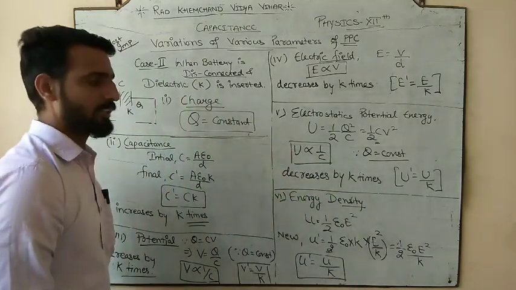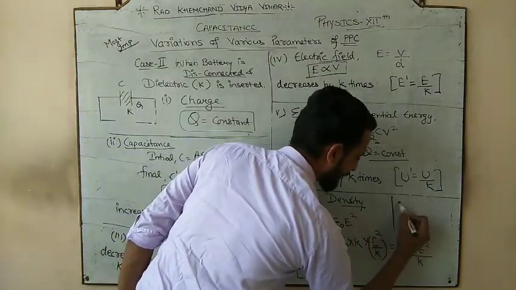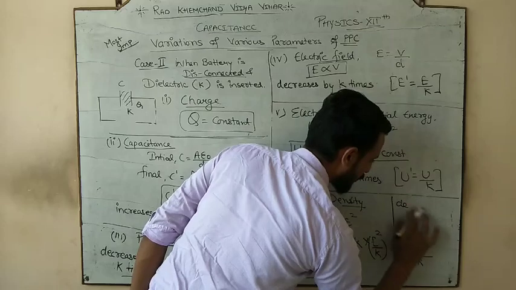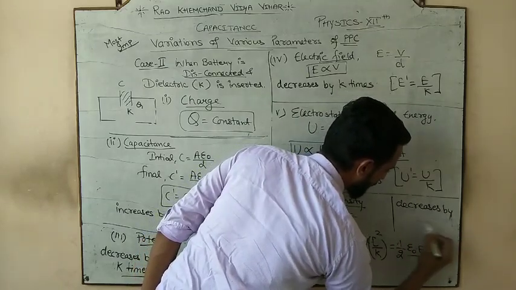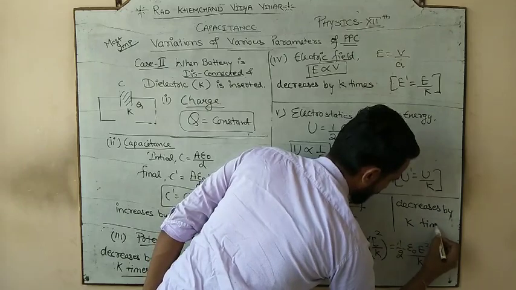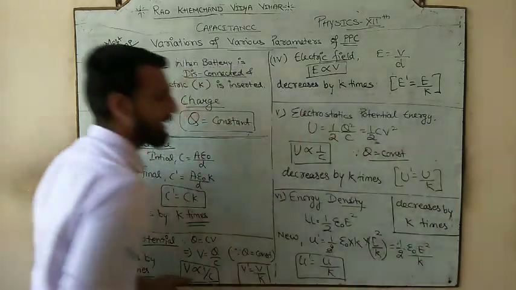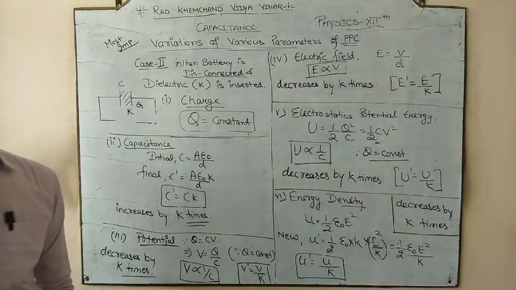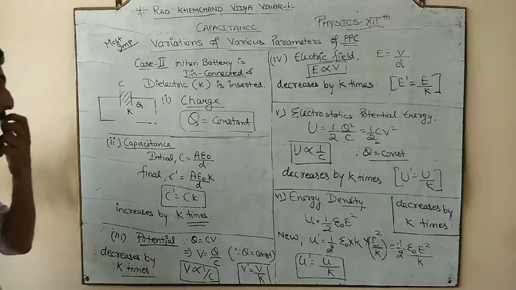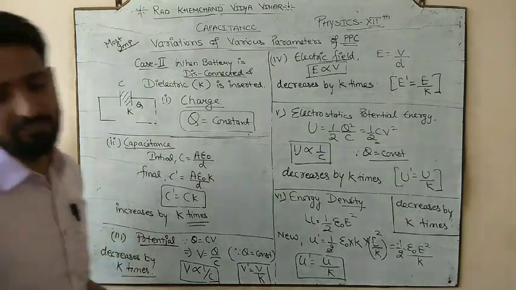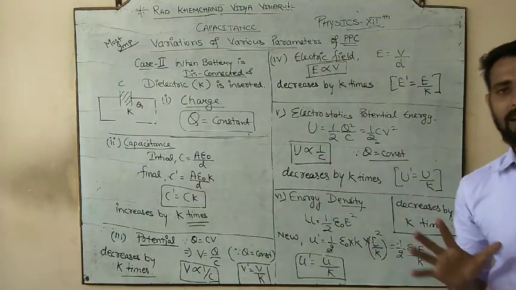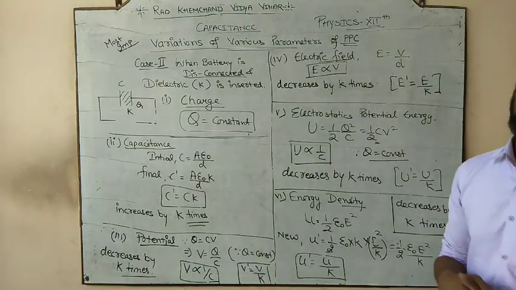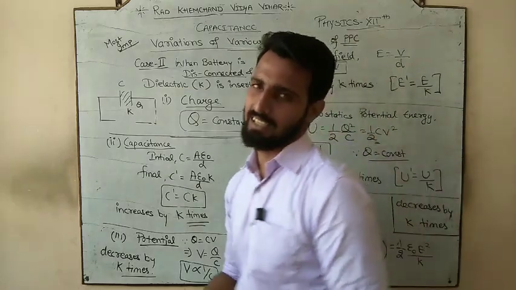So what happens to the energy density again? Energy density also decreases by how much? K times. Or you can again say it increases by 1 by K. So this is our second case of the variation of the PPC. The first case was when the battery was connected, and the second case is when the battery is disconnected.